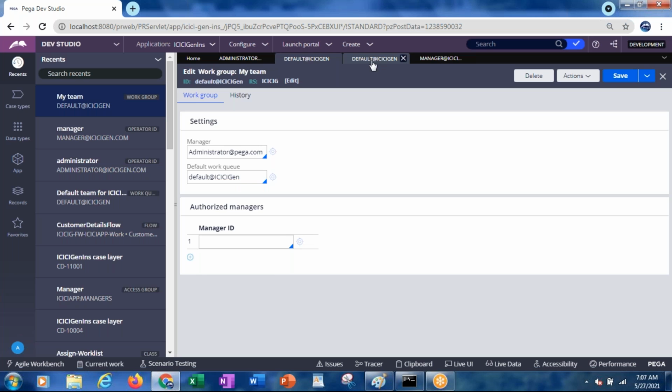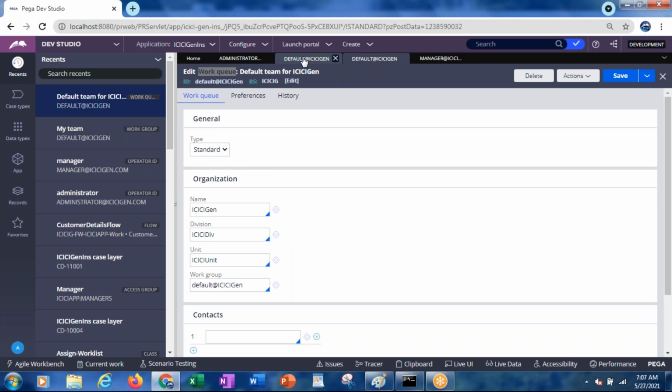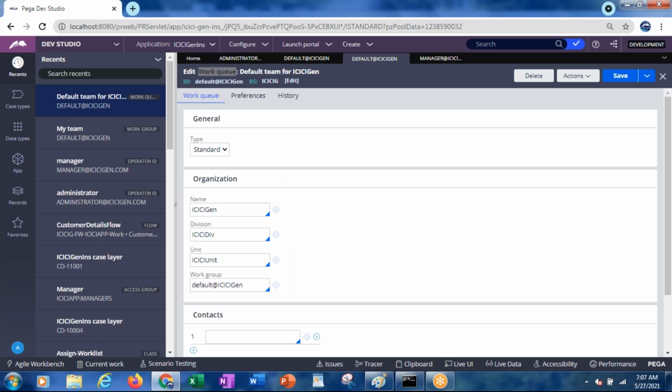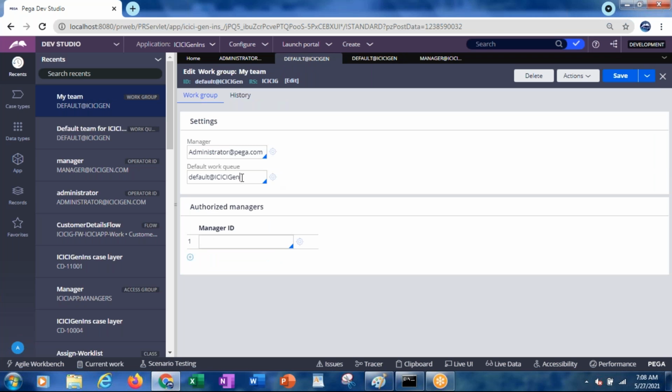In the work group we have referred to the work queue. Even if you open the work queue, in the work queue also we are referring to the work group. So vice versa, this group belongs to this work basket, and this work basket belongs to this group. In both places we refer to that. So now these two people belong to the default at ICICI Gen work group, and both can refer to the work basket, which is default at ICICI Gen.